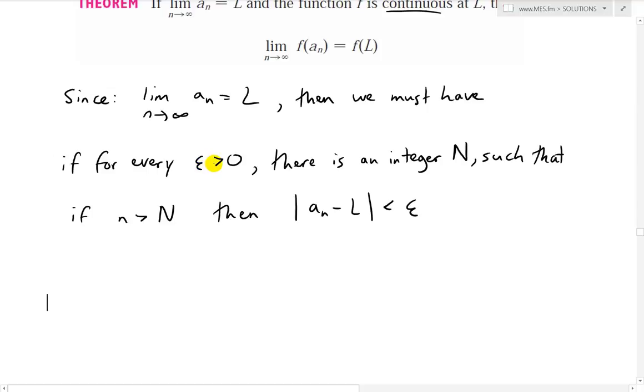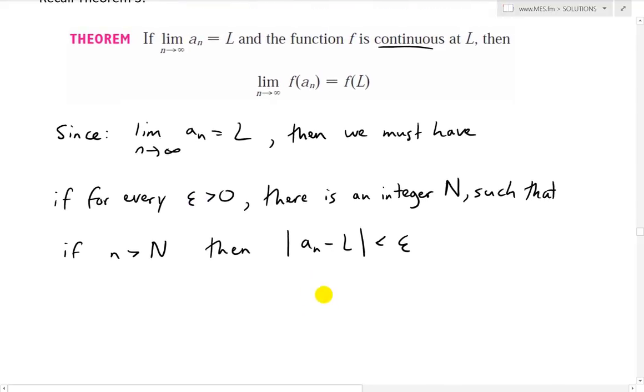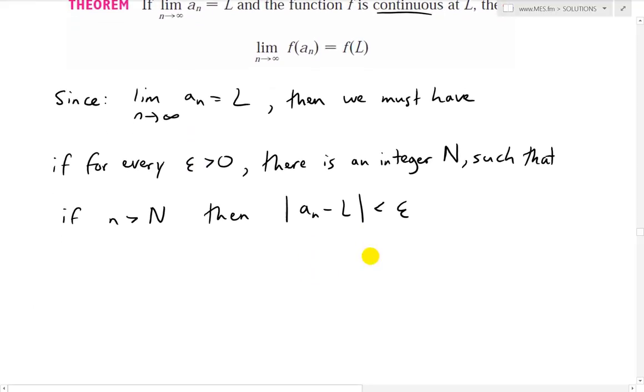So if you make it extremely small, then there's always going to be an integer N such that if n gets larger than that, then the difference gets smaller than that number that you picked, even if it's really small, again, because the limit by definition exists.